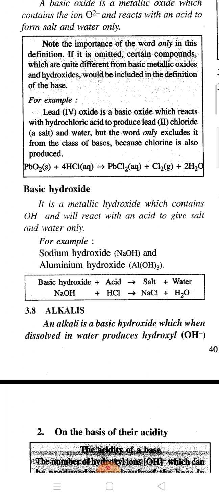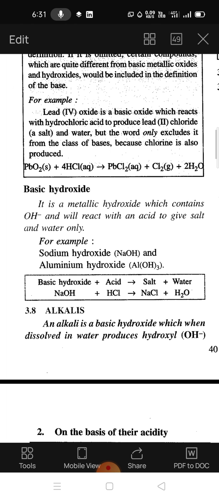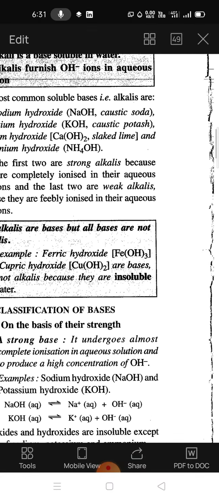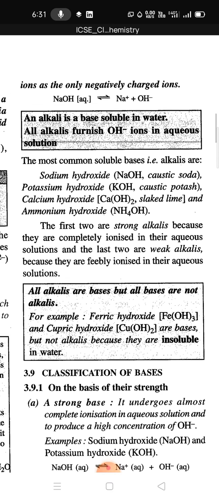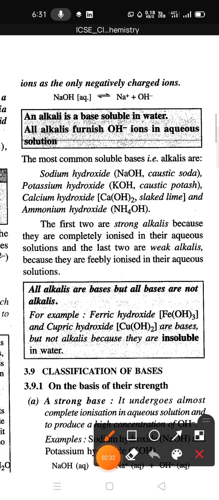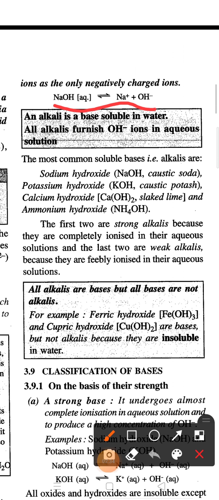The third type is the alkalis. An alkali is a basic hydroxide which, when dissolved in water, produces hydroxyl ion. So whenever they dissolve in water, they will produce OH negative ion, and they are called alkalis. For example, NaOH.